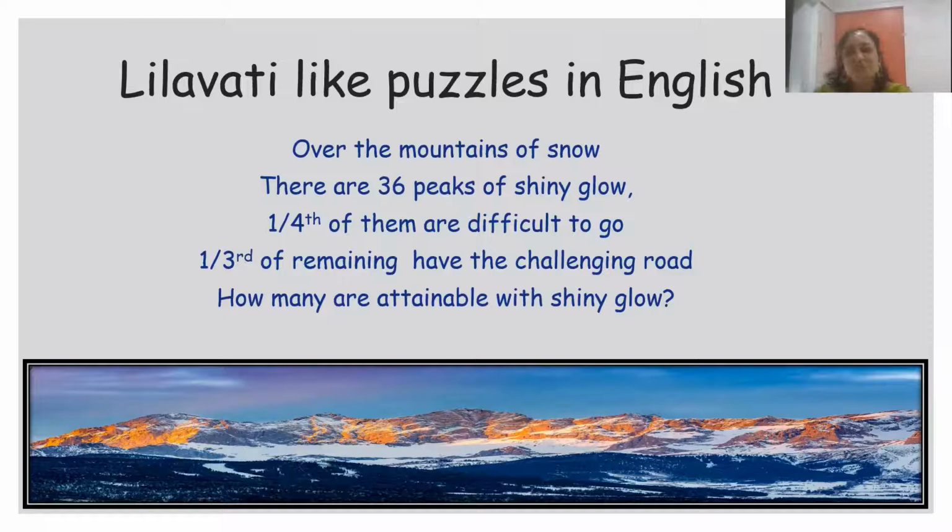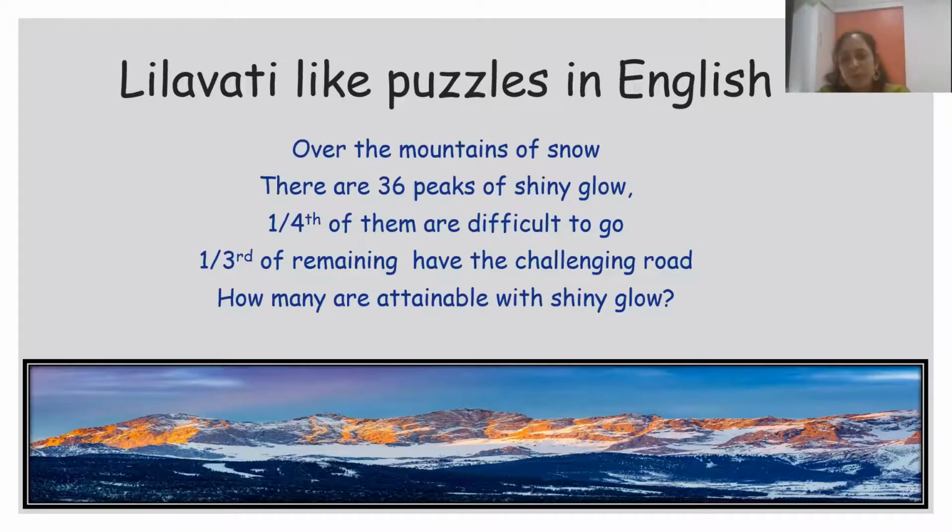So these are 36 peaks in the Himalayan mountains or any mountains which have a beautiful shiny glow at sunrise and sunset. 1/4 of them are really difficult. So 1/4 of 36 is how much? 9. So we can't go to these 9 peaks, and we are left with only 27.